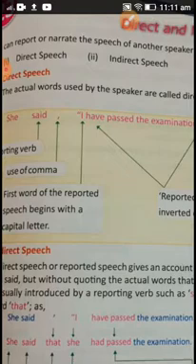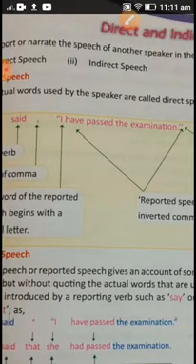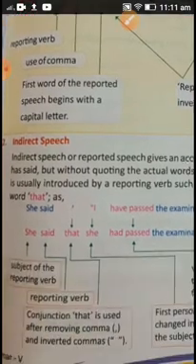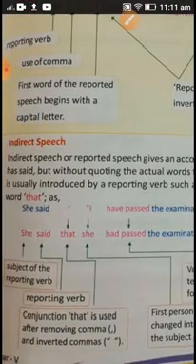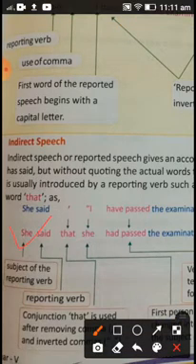One more thing I have to tell you: the pronoun of the reported speech will change according to the subject of the reporting verb. Here she said that I have passed the examination. It means she said about herself that she had passed the examination. So here you can see the sentence I'm showing you: she said that she had passed the examination. Students, we have changed this one.